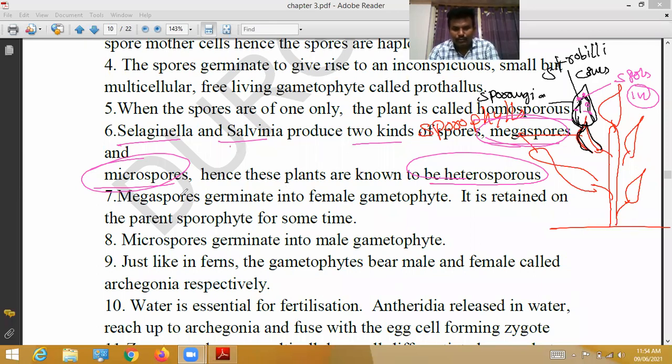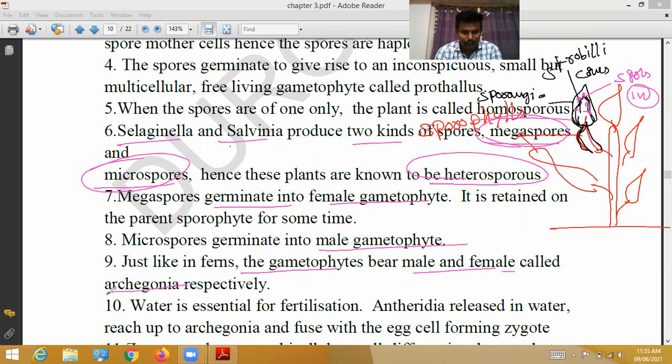So, megaspores and microspores. Megaspores germinate into a female gametophyte, which is retained on the parent sporophyte for some time. Microspores germinate into male gametophytes. Just like in ferns, the gametophytes bear male and female reproductive parts.